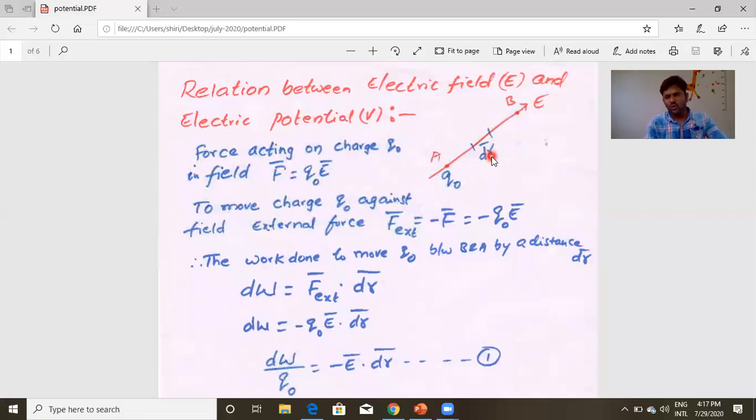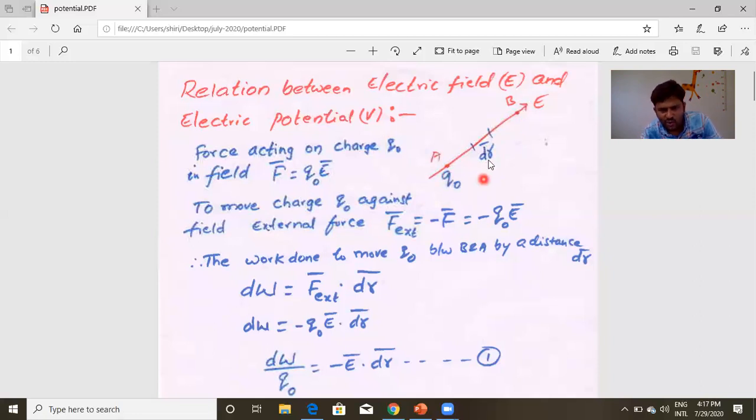Here the physical quantity we are going to derive is work, and we need to calculate the work to move charge Q naught from B to A.